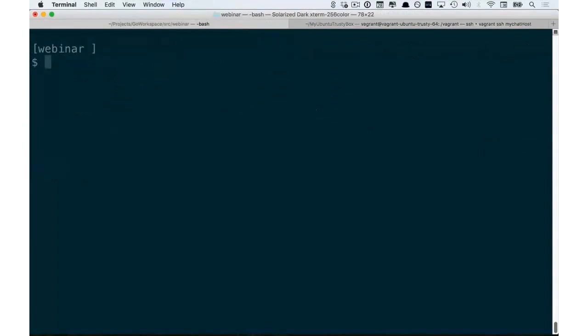Going back to our OS X development environment, we're going to cross-compile our Go program on, again, an OS X development environment to run on a Linux environment. Now to do that, we're going to use some flags. First is the GOOS flag, saying we want to compile this to a Linux machine. Then is the GOARCH flag, saying the architecture that we want to compile this to. Then we run go build, giving it the name of the output file. We'll call it webinar-linux, and then the source code.